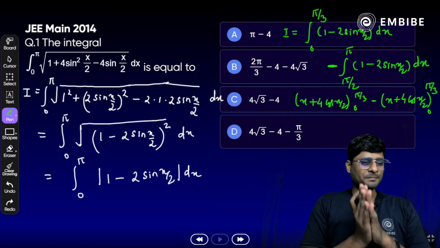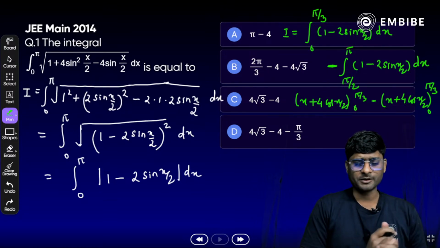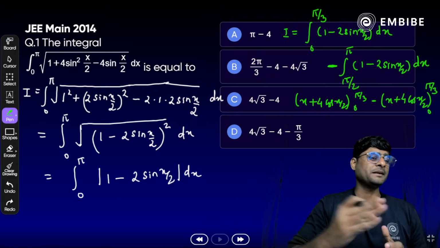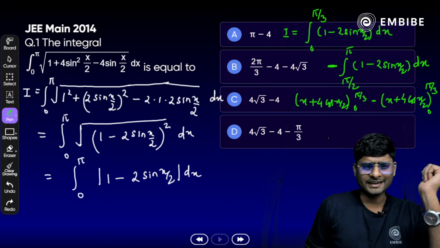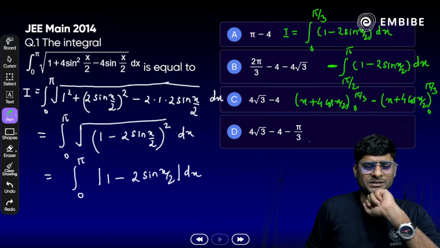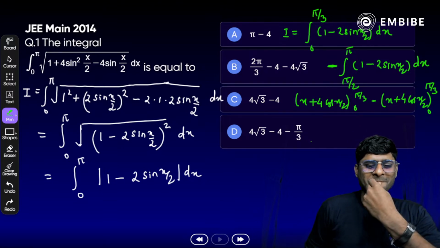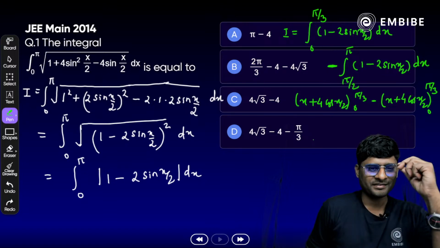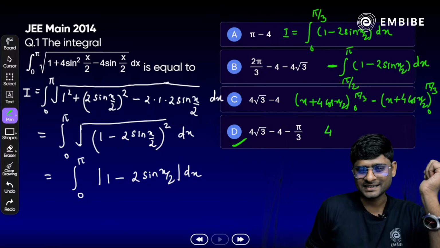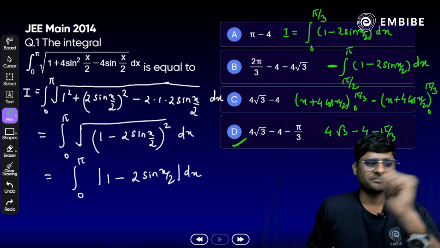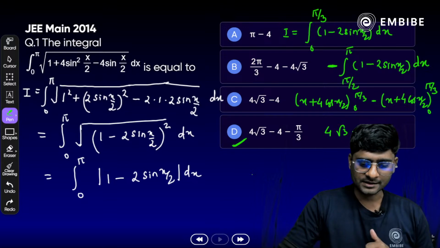So yes, upper limit minus lower limit. What will be the final answer? Option A, B, C, D. Yes, so easy. Cos 0 is 1 here. Any idea? Option A, B, C, D. Which one is correct? That is option D. We can assume here. Yes, 4 root 3 minus 4 minus pi by 3 here. Yes, option D is the right answer.